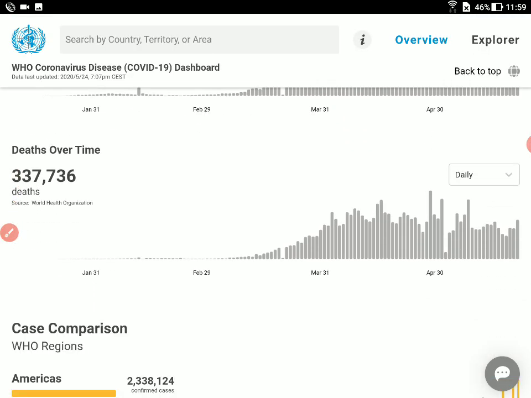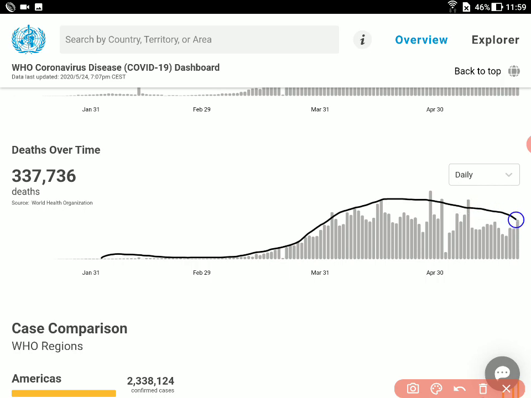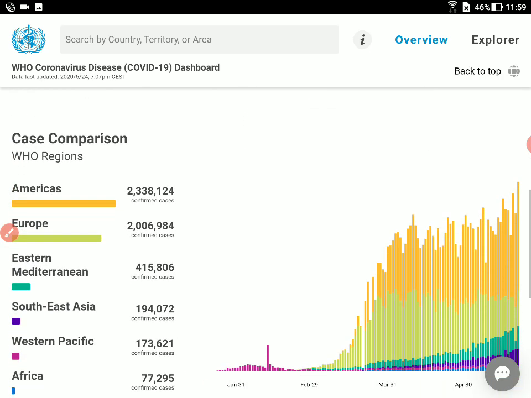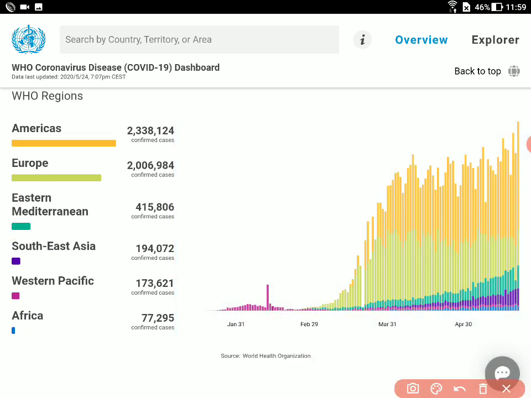And if you go here, deaths over time, for now we can say it's okay, but I think this is too short a period, because any kind of statistical analysis needs a number of data points, a number of days. But if you look into it, roughly the number of deaths are slowly coming down. Hopeful that someday this will be somewhere here. So we need this much. If you compare region wise, America is having the maximum number of cases, around 23 lakhs odd. And if you look into Asia, the number of cases reported is 1,94,000, out of which India and China are some of the major contributors in that list.